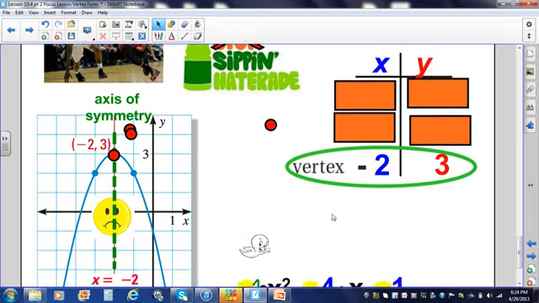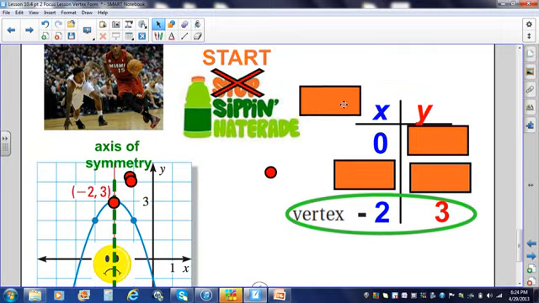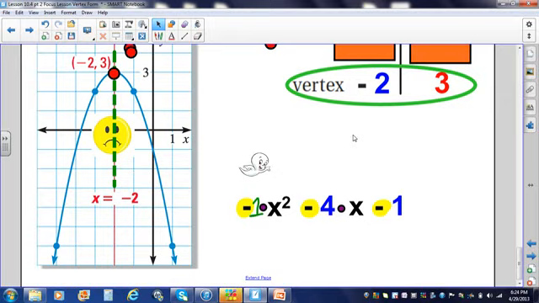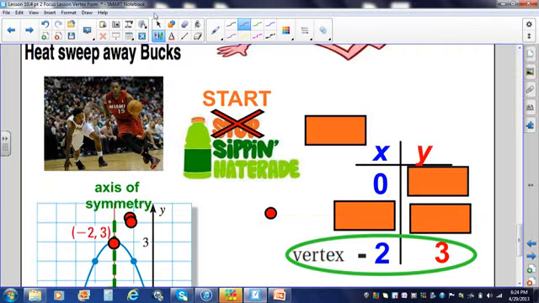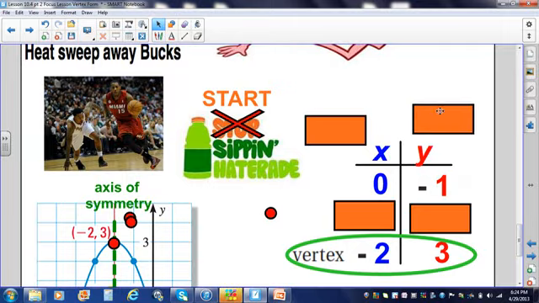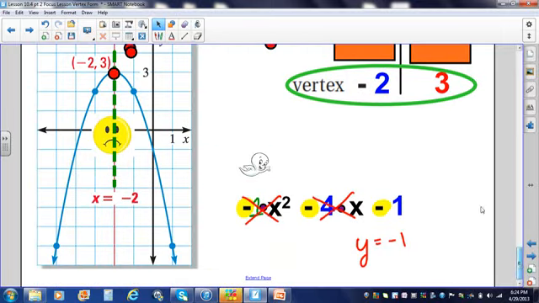Let's plug in another number for x. So let's put in 0. If we put in 0 for x, what do we get? Ooh, you're a smarty pants. Because you know that -1 times 0 is going to give you 0. -4 times 0 is going to give you 0. And you're left with y equals -1. Ooh, let's see. Reveal what's behind door number 2. Ding, ding, ding, ding, ding. You're so smart.